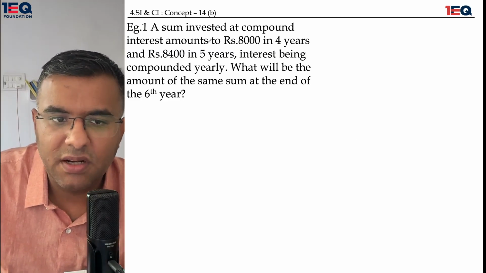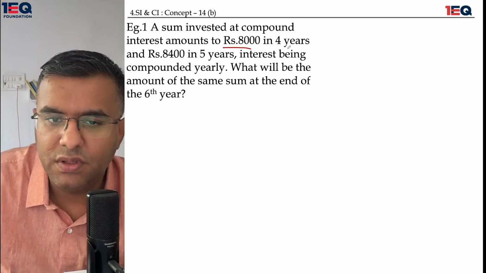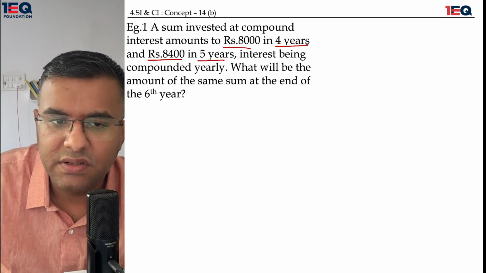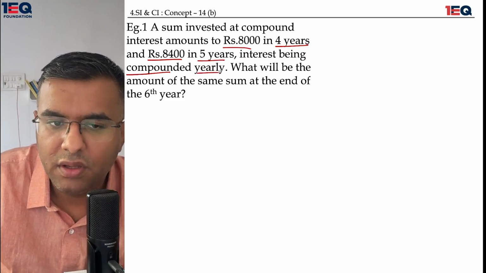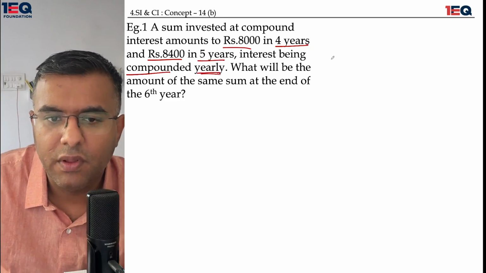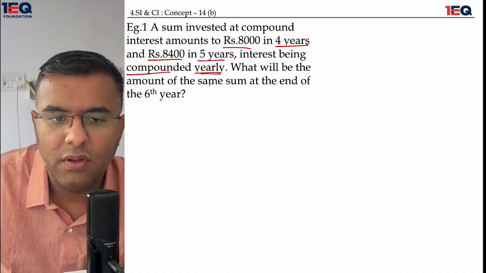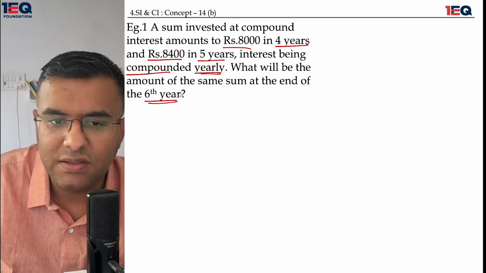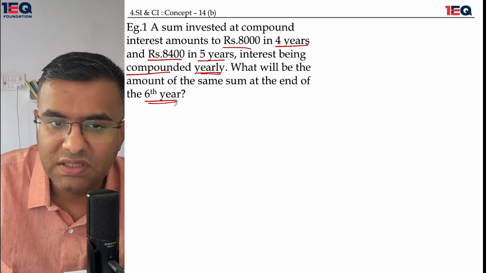A sum invested at compound interest amounts to 8,000 in 4 years and 8,400 in 5 years, interest being compounded yearly. What will be the amount of the same sum at the end of the sixth year?